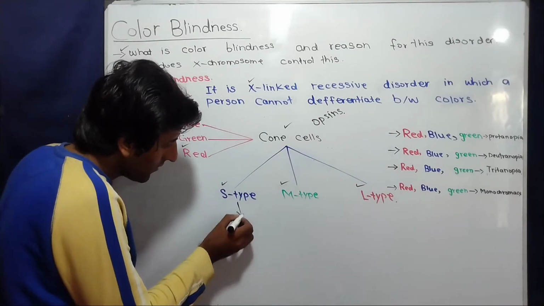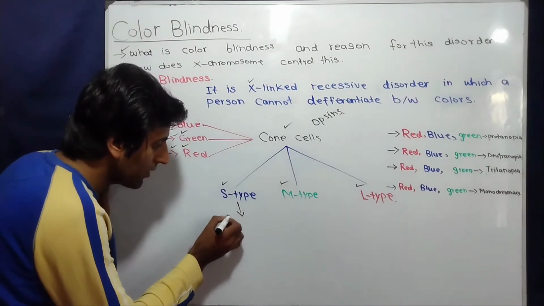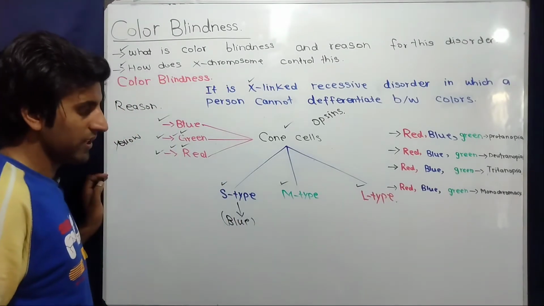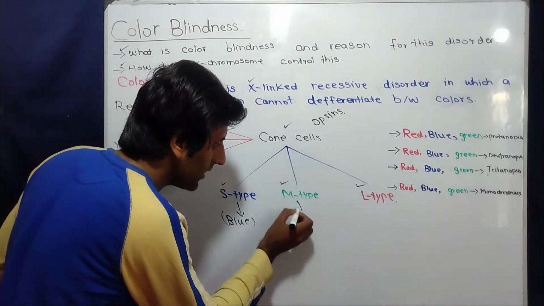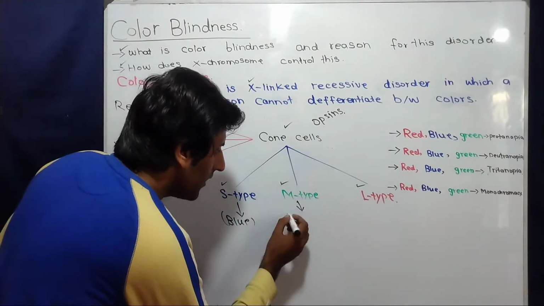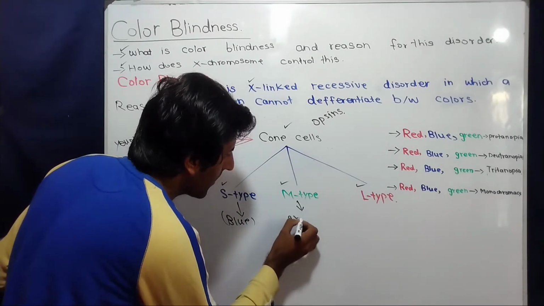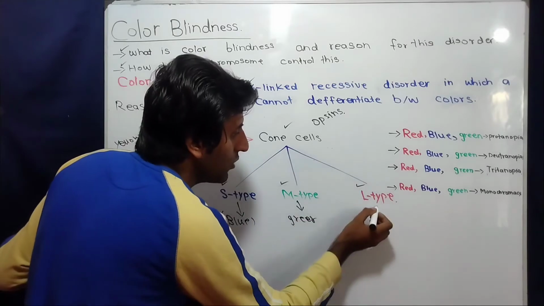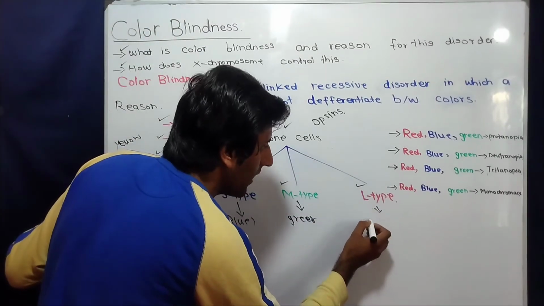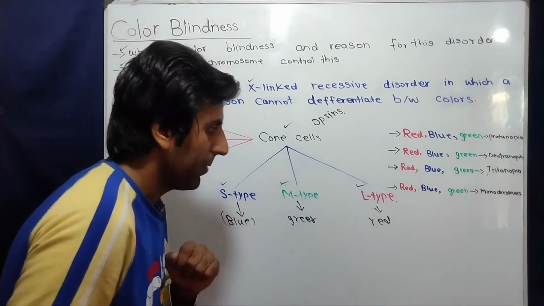Those cone cells which have opsins for detection of blue color are called S-type cone cells, those which have opsins for detection of green light are called M-type, and those which have opsins for detection of red color are called L-type.